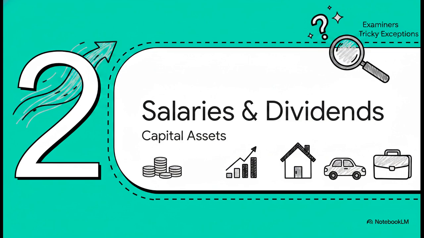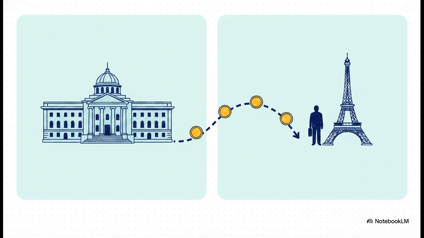All right, moving on to part 2. Salaries, dividends, and capital assets. Now, examiners absolutely love testing these specific types of income. Why? Because there are a few tricky little exceptions. Normally, it's pretty straightforward, right? If you render services in India, your salary is Indian income. But here's the classic exam trick, so pay attention.